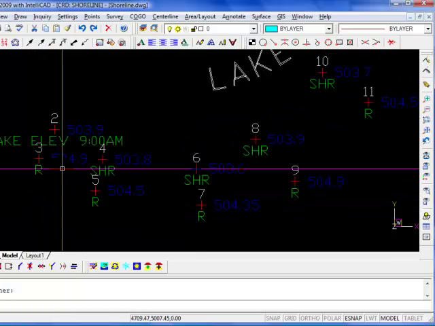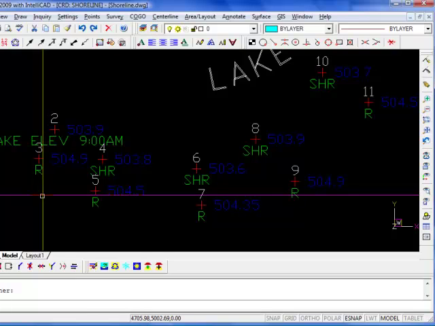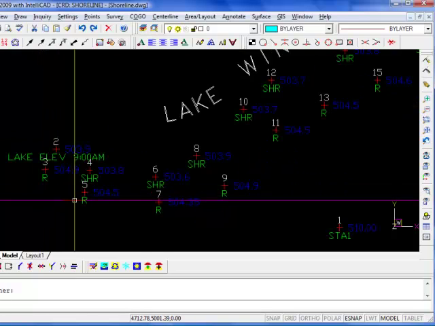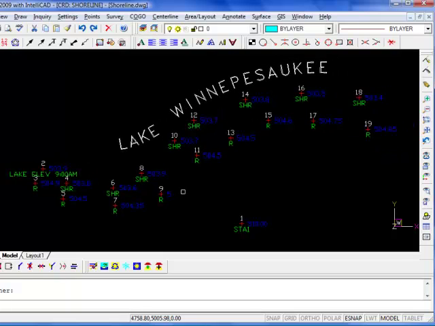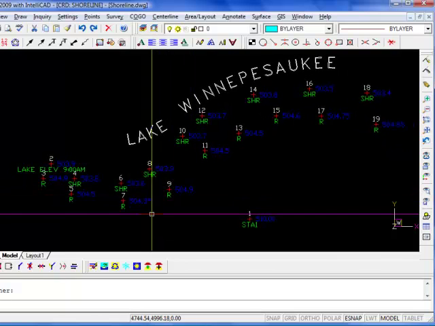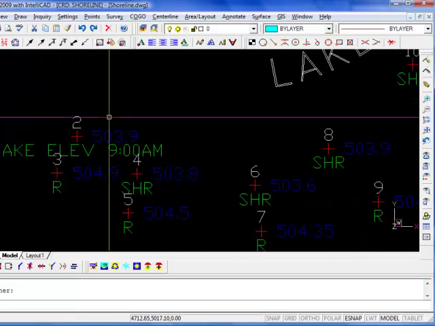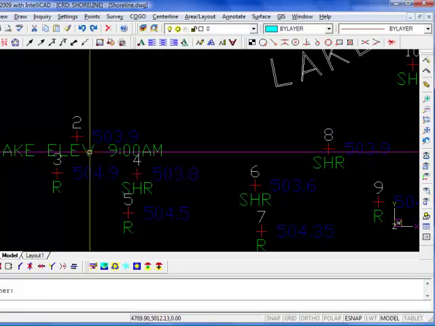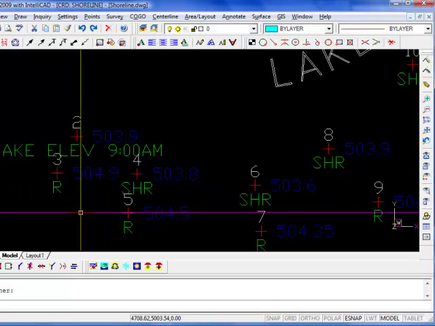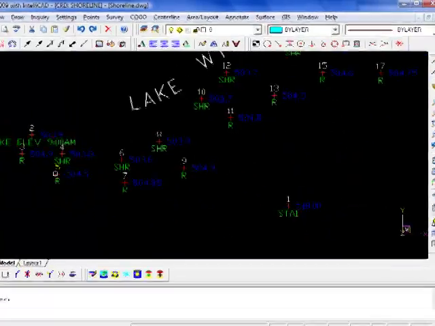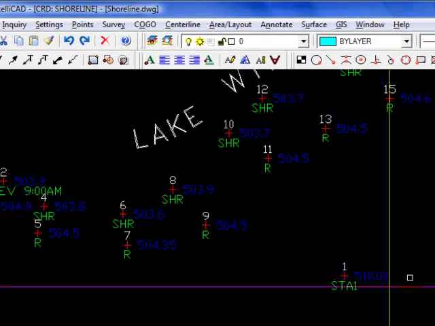Well, here on the screen, you can see that I've taken a number of shots that parallel a shoreline, in this case Lake Winnipesaukee. And before I went out into the field, I checked the lake elevation, and after I set up, one of my first shots was to take as accurately as I could a lake elevation shot. So I would match that elevation with the value the state gave us on their website for the current lake elevation, and that's how I established my station elevation.